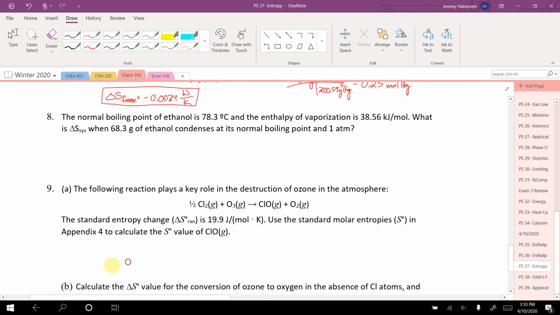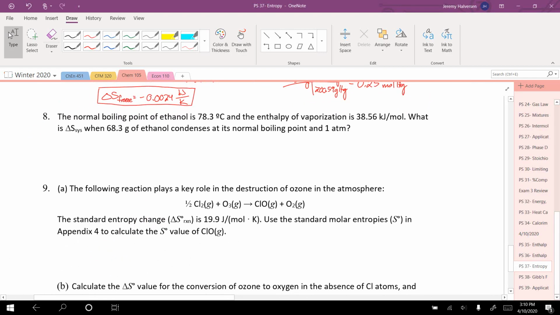All right, the normal boiling point of ethanol is 78.3 degrees Celsius, and the enthalpy of vaporization is 38.56 kilojoules per mole. What's delta S of the system when 68.3 grams of ethanol condenses at its normal boiling point? Okay, well, we've got a phase change here. So we're condensing. That's going to equal the heat when it condenses over the temperature at which it condenses. What's a phase change? I'm going to have n condensing, delta H condensing over T condensing.